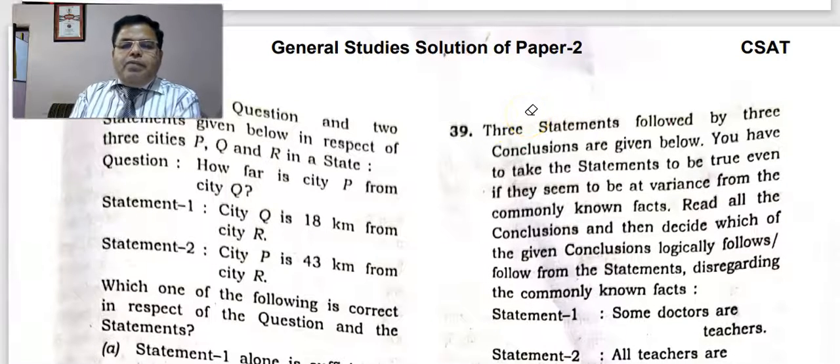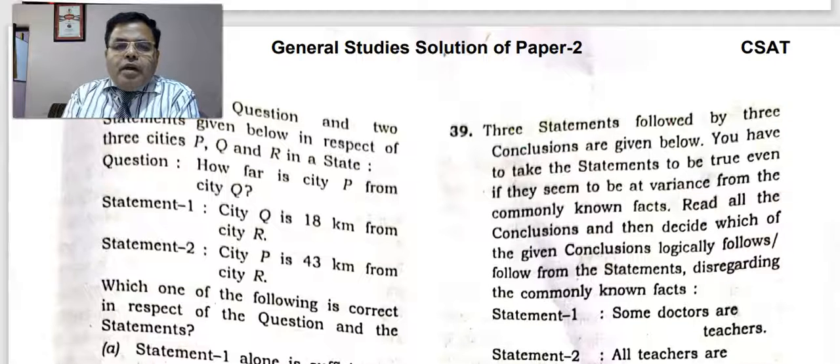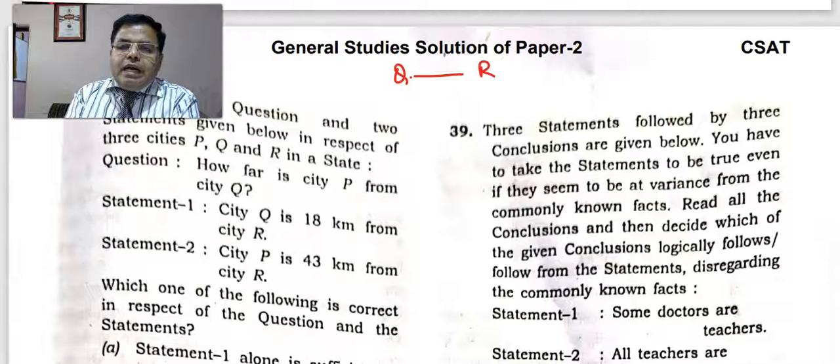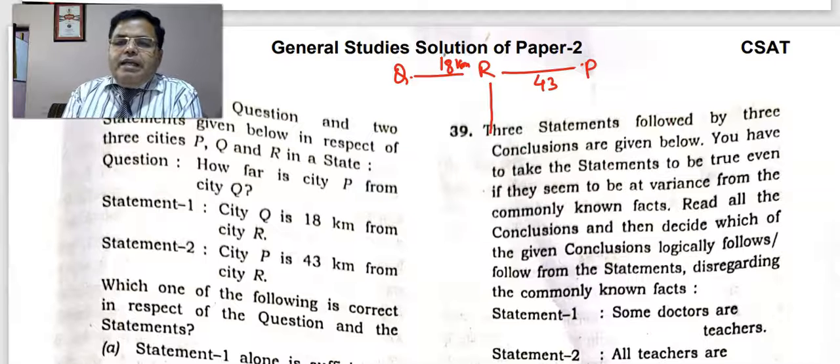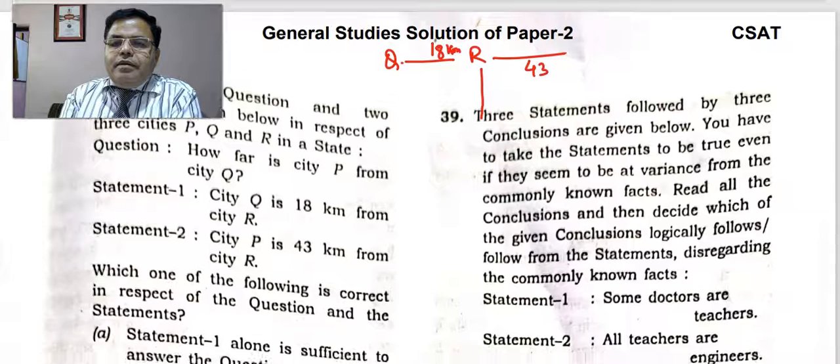It is given: how far is P from Q? This is the question. Q is 18 kilometers from R. Q is here, and Q is 18 kilometers from R, right? So Q is 18 kilometers from R, and P is 43 kilometers from R. P can be 43 kilometers this side, or 43 kilometers this side from R. That is P.